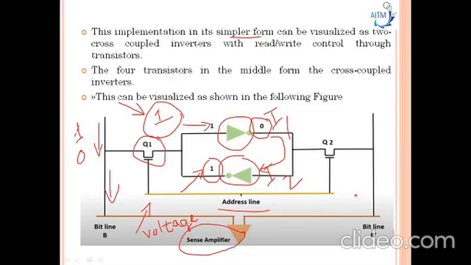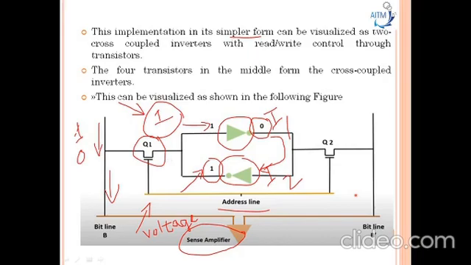For write operation, whatever data we want to insert into the memory, we will provide it to the bit lines B and B bar. If logic 1 is applied to one bit line called B and complement logic 0 is applied to the B bar here. So this will switch on the pass transistors and bit line voltage will be applied to the inverter circuit. In this way, the inverters of bit lines will be latched in the inverter circuit here.